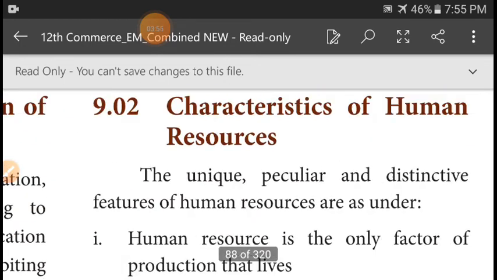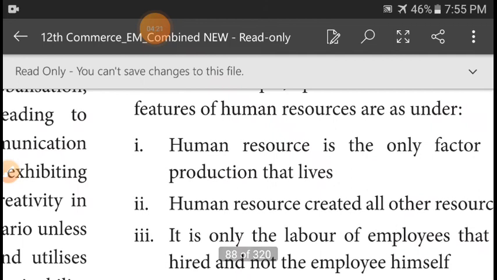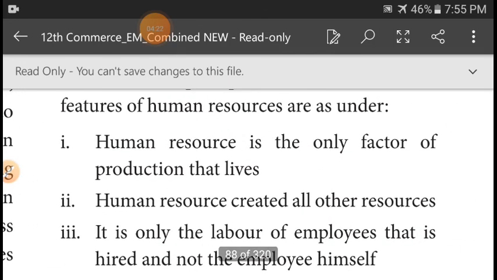The next heading is features or characteristics of human resource. The unique, peculiar and distinctive features of human resources: man is very peculiar, not like other resources. First, human resource is the only factor of production that lives. Human resource created all other resources.